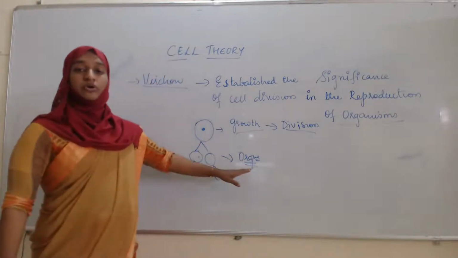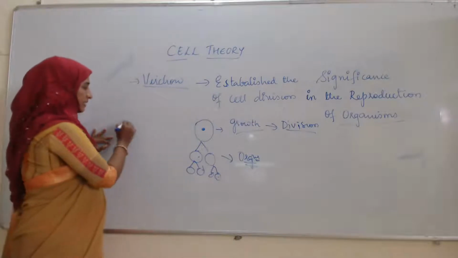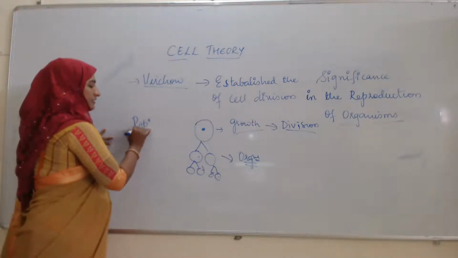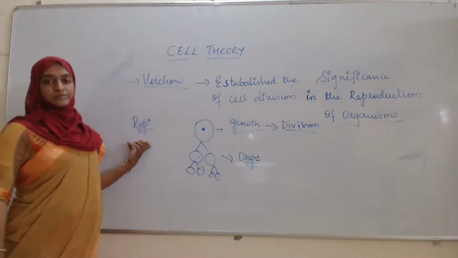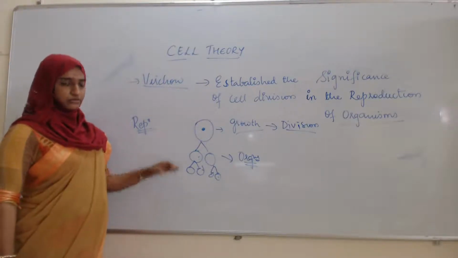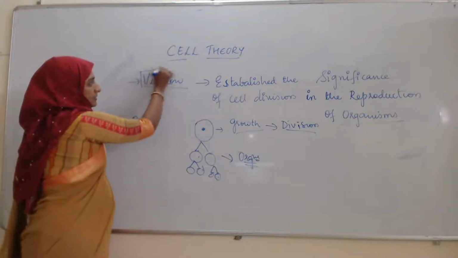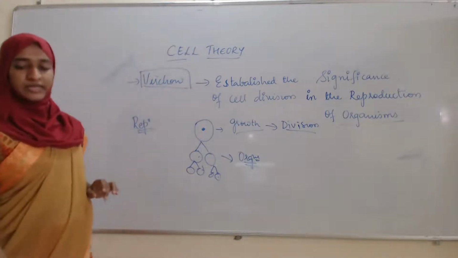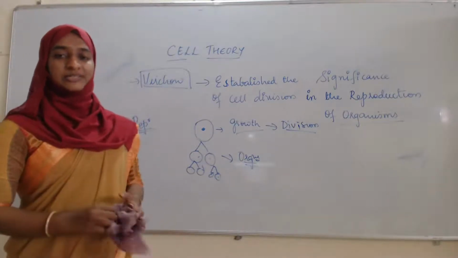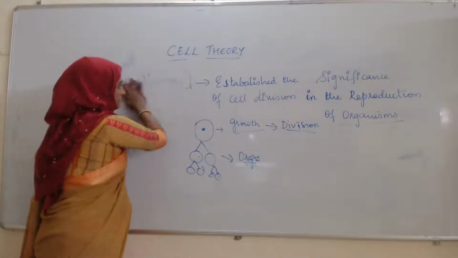If a new organism is formed from the pre-existing organism, then we can call it the process of reproduction. So for reproduction, cell division is very essential. The person who has given this statement in the cell theory is Virchow. Later, one more person, whose name is Louis Pasteur. Let's see about their contribution.